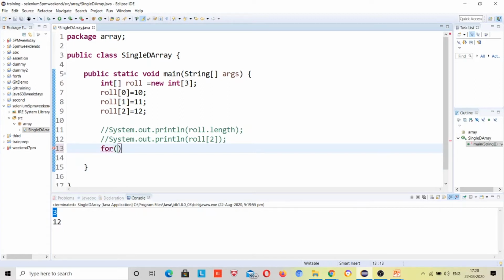So for, if you have practiced, you must know this. Index, you can give i as well, don't be confused, this is just a variable name, index. And it should start from 0 only, because array index always starts from 0, right? i is less than length. What length? Array roll dot length. Why is it less than? I will tell you. Sorry, I have declared it wrongly there, I will make that correct first.